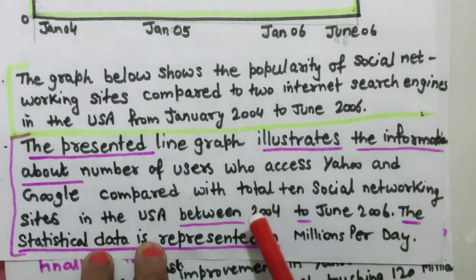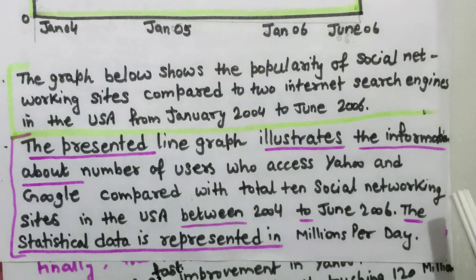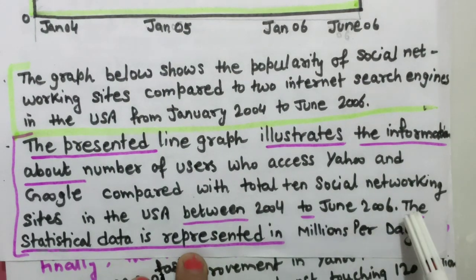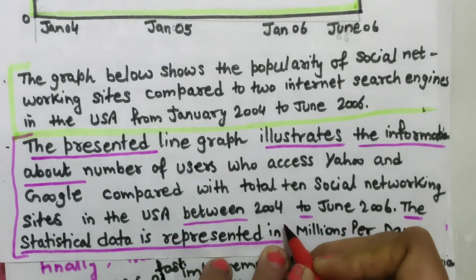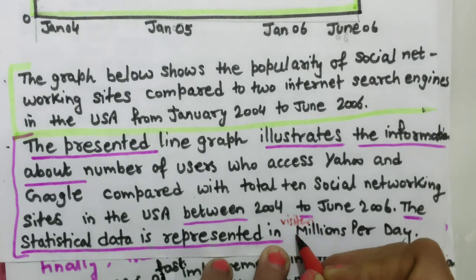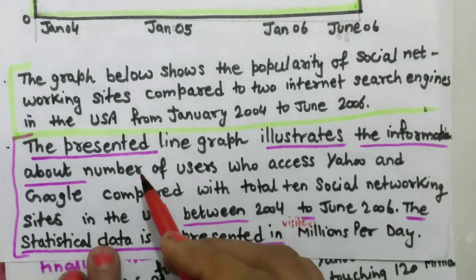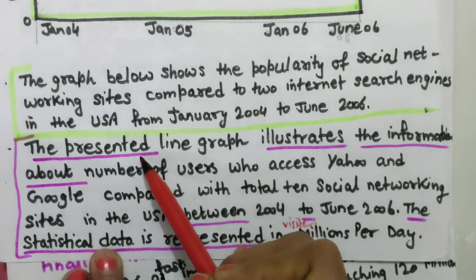between 2004 and June 2006. And the last line: the statistical data is represented in visitors, millions per day. Okay, so why have I underlined these? These are template-like language. You can change them into your own language.